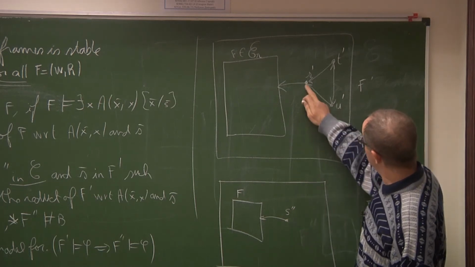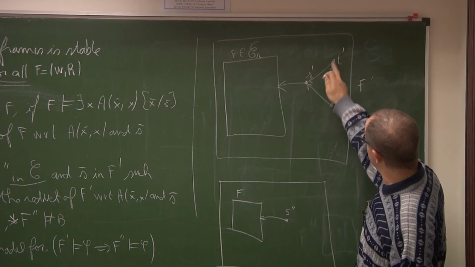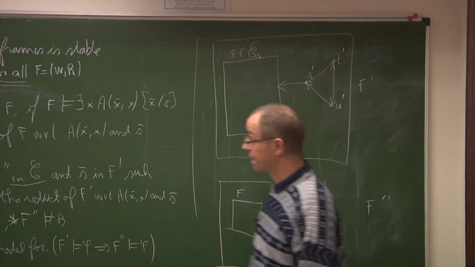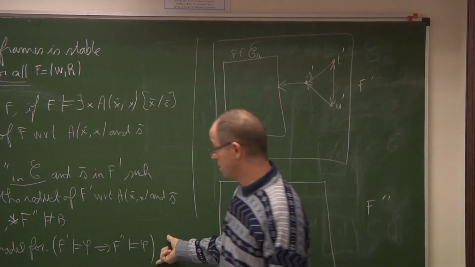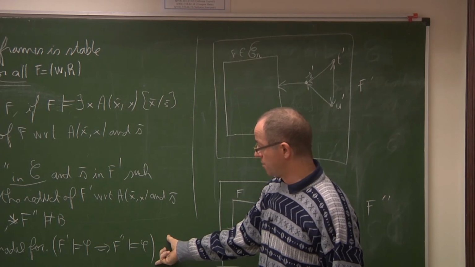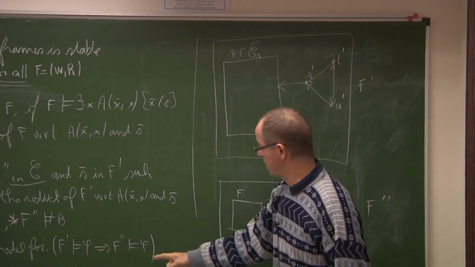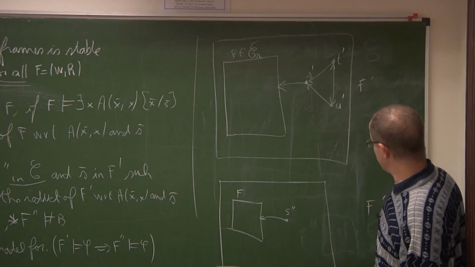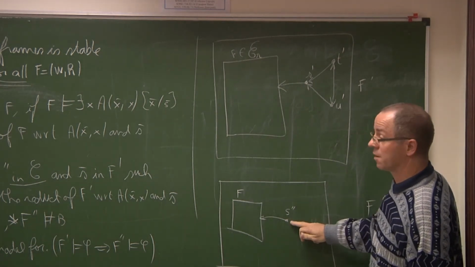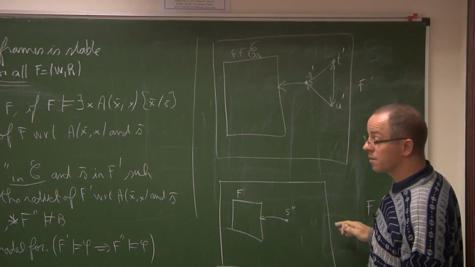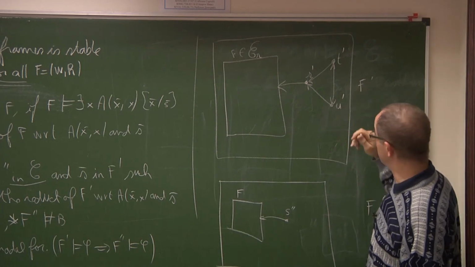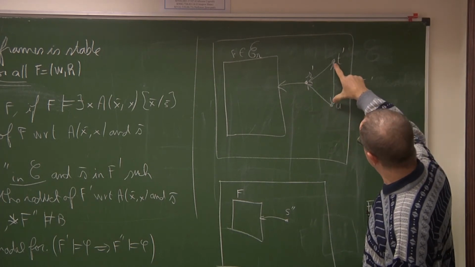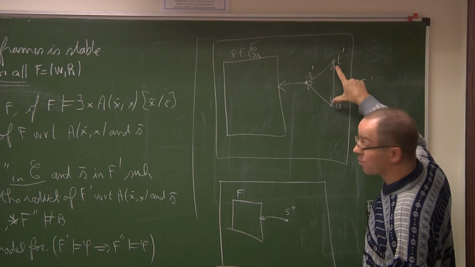But in F prime, S prime possesses 2 predecessors. And the last condition, every modal formula which is valid in F prime is valid in F second. It is true because this point being reflexive, F second is a bounded morphic image of F prime. For this reason, it is needed to have this one.